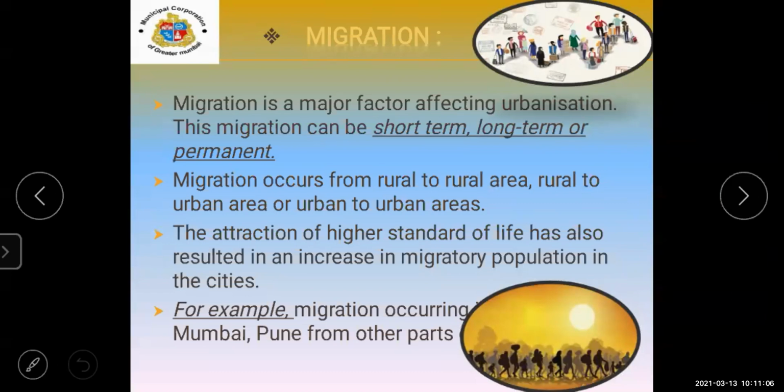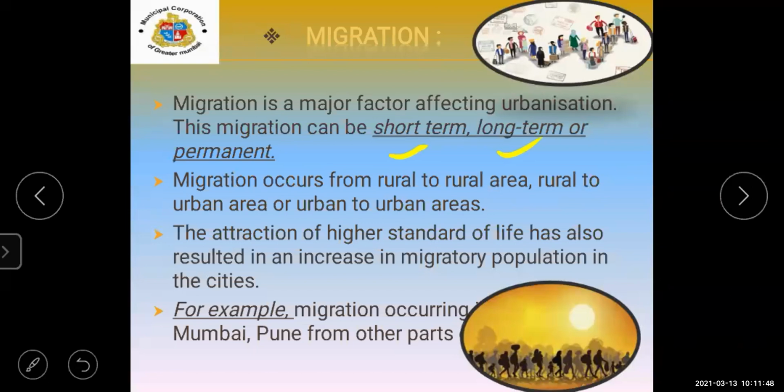Migration is from rural to urban, or rural to rural. Are people shifting permanently, or going only for work for a very short term? Shifting with your whole family to another area or another country is known as migration. Migration is a very major factor affecting urbanization. This migration can be short term, long term, or permanent.